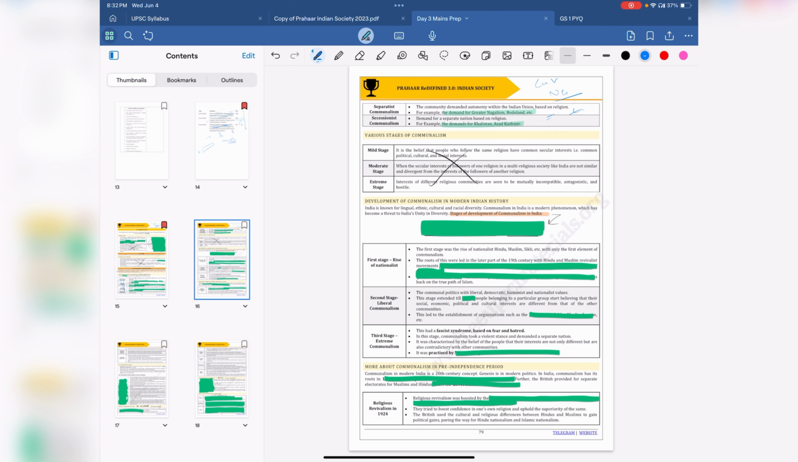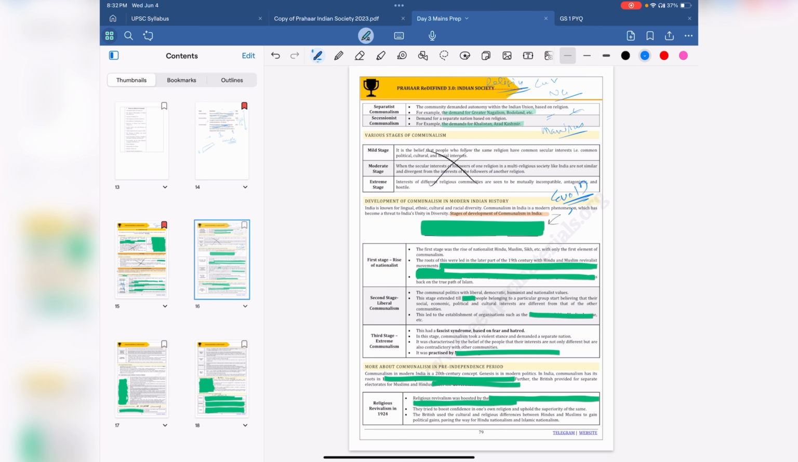For example, there was news a couple of days ago of whether presidential rule should be removed from Manipur or not. There, a lot of the issue is about religion only. So you could have used that example as a fresh example of the problems with communalism.